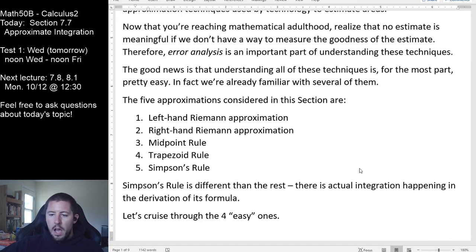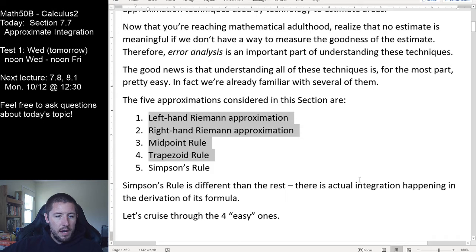difficult. So what we're going to do is we're going to cruise through the 4 easy ones right there. I'm not even going to directly do any examples of doing any approximations with them. Then we'll stop and we'll much more carefully look at where Simpson's rule comes from and actually derive its formula. Then we'll come back at the end and we will look at error analysis for our 3 good estimates.